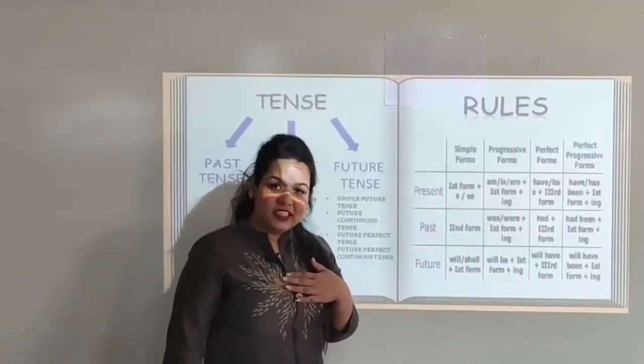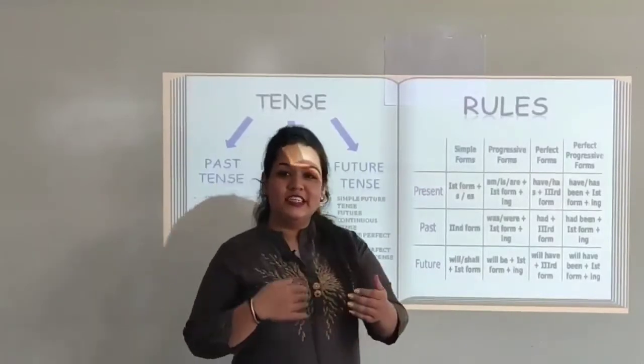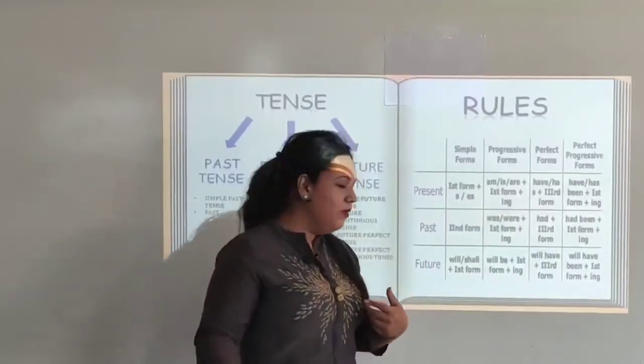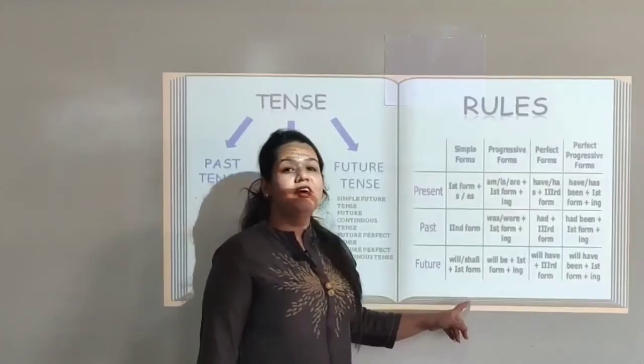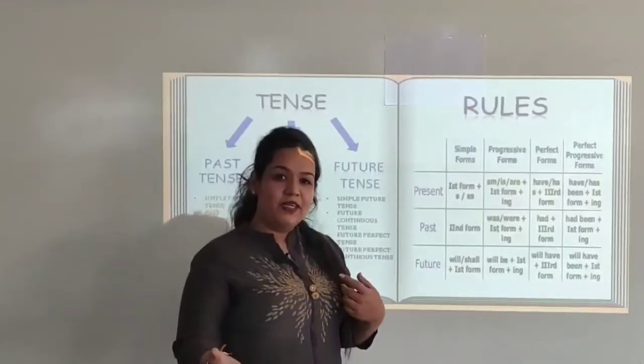We, that means the subject that is going to do the activity. Will indicates that it is going to be conducted in the future time, and the first form of the verb, that is dance. We will dance at the competition.